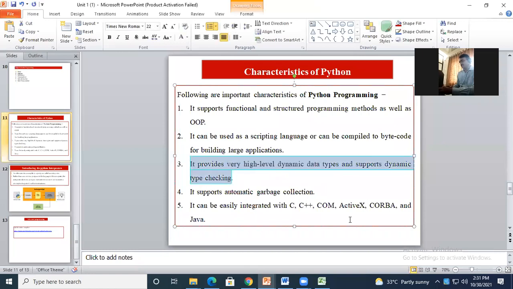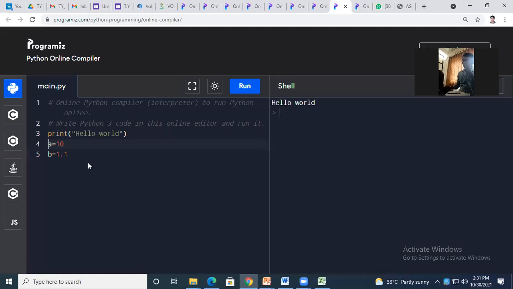Okay, it is a very high level language with dynamic data types and supports dynamic type checking. Otherwise my C compiler has given me an error like the type is not found. So here it is not necessary to mention whether this is an integer or a float. So just check. I'm going to print the value of a and the value of b. Run the program. It will print the value of a, that is 10, and the value of b as 1.1. Are you getting this?